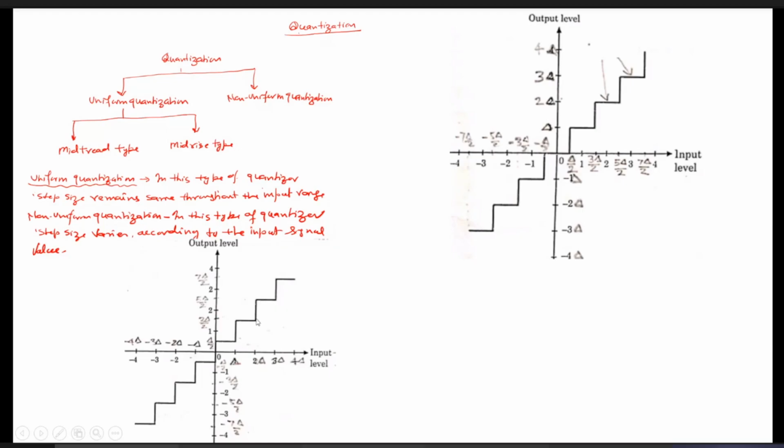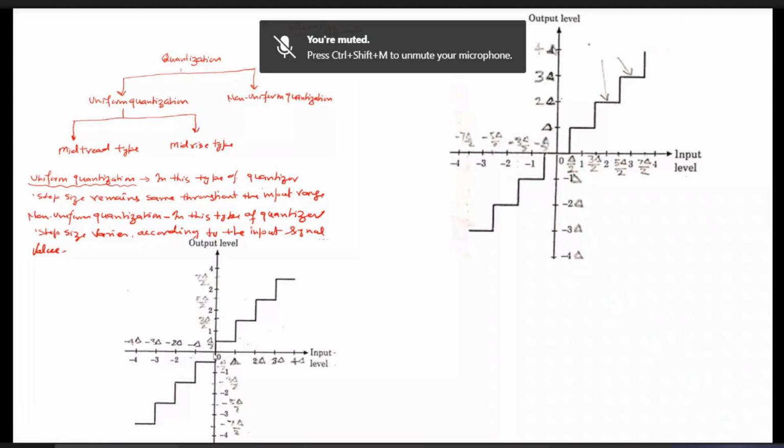Okay. So when the tread of this graph falls at the origin, then we call it mid-tread type quantization. That is, you can see while transitioning from the lower to the higher end, the middle of that one is falling at the origin. So we call it mid-tread type of quantization. Now, in the